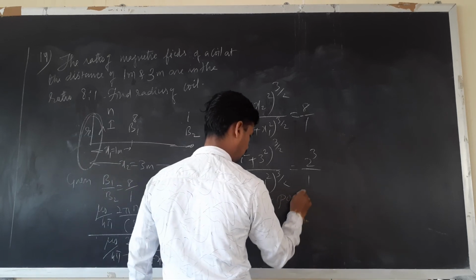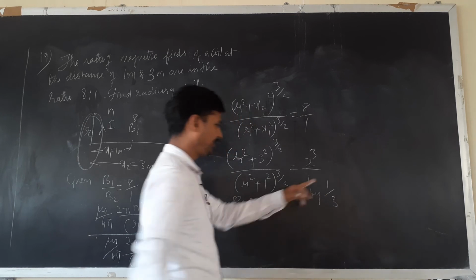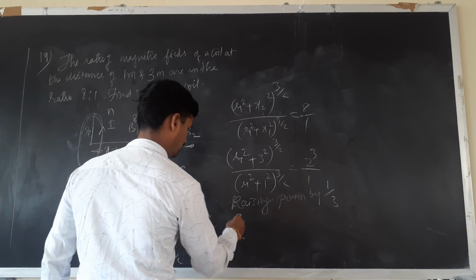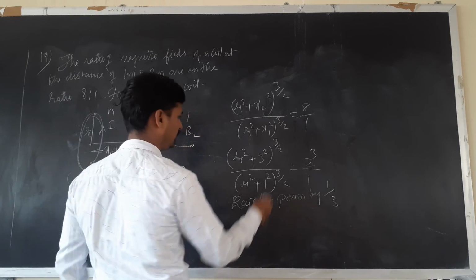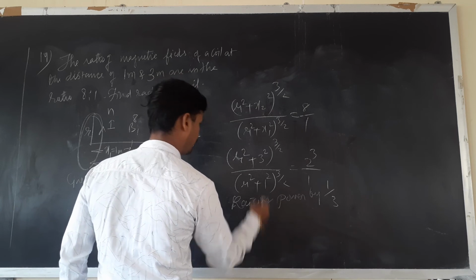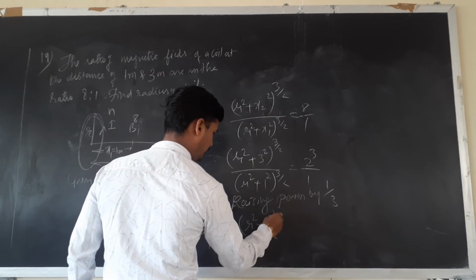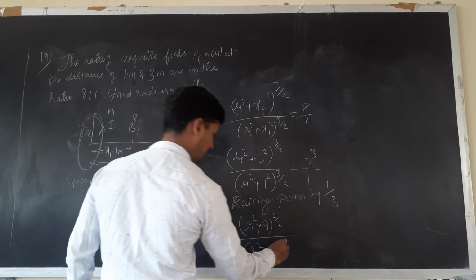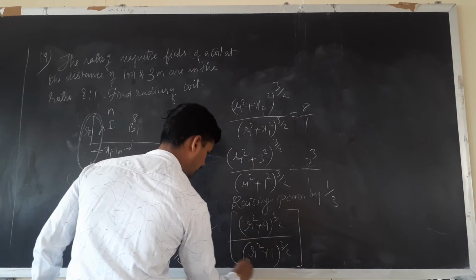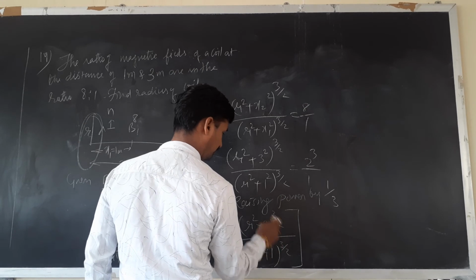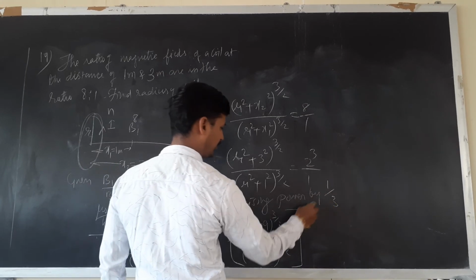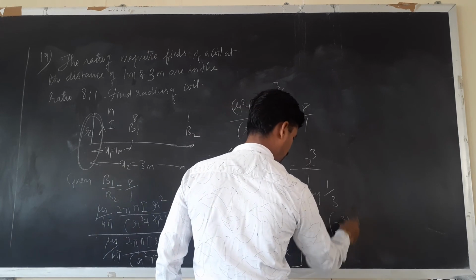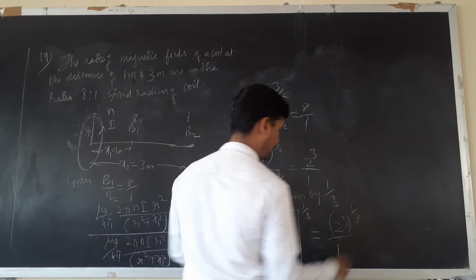Raising power by 1 by 3 means taking cube root on both the sides. What happens is, r square plus 3 square will be 9, power is 3 by 2, divided by r square plus 1 square, 1 raised to 3 by 2. Whole thing is having power 3 by 2, but it is raised by 1 by 3, must be equal to 2 cube, whose power is raised by again 1 by 3.